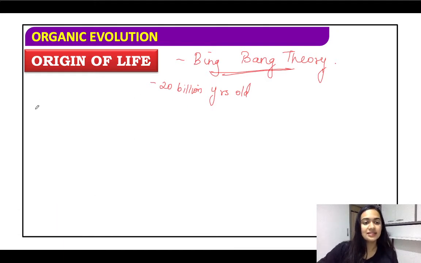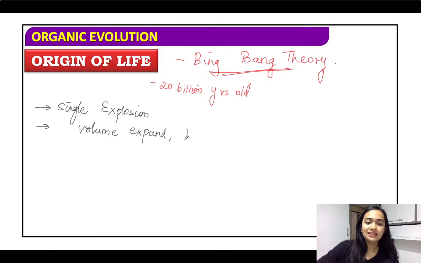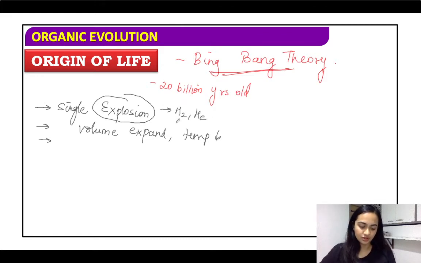And it is said, according to the Big Bang theory, that the universe came out through a single explosion. Okay? This explosion caused many changes in temperature and volume. Because of the explosion, the volume expanded and the temperature came down. It is said that because of this explosion, there were many gases like hydrogen and helium that were released into the atmosphere. All right.